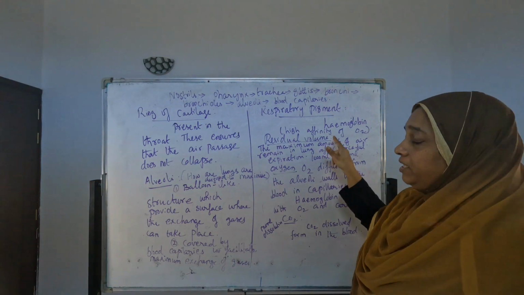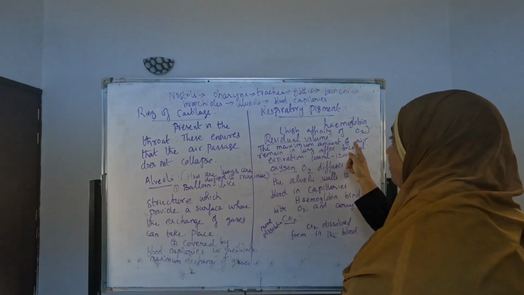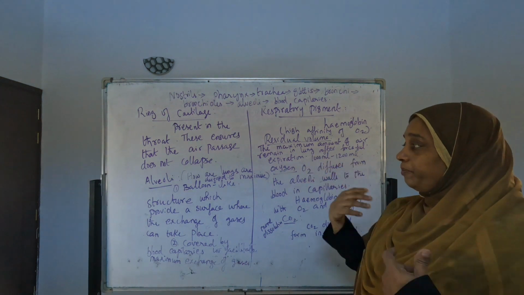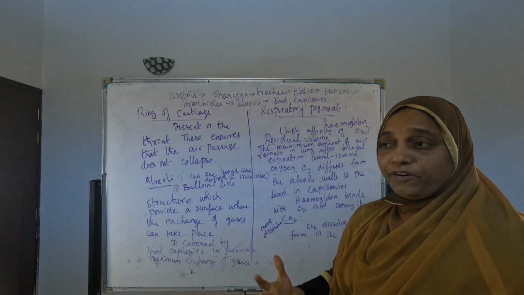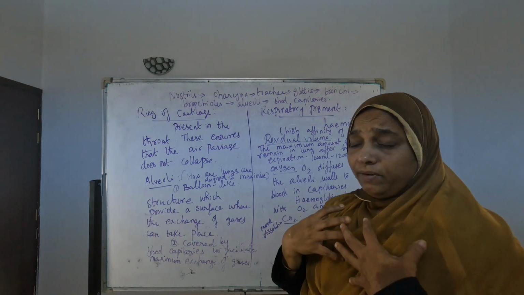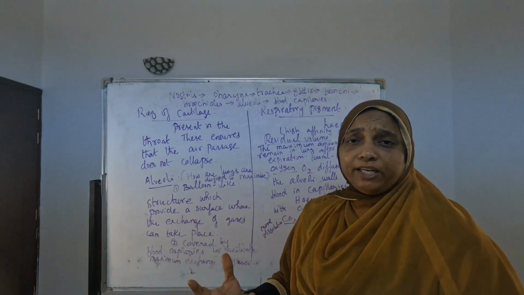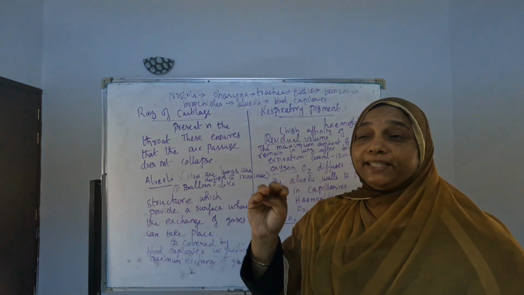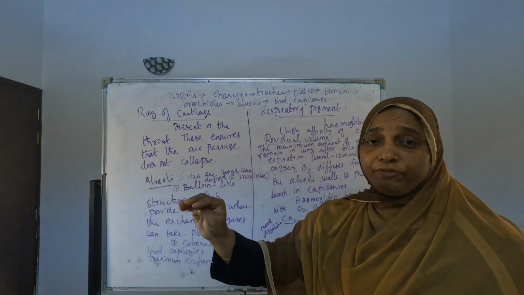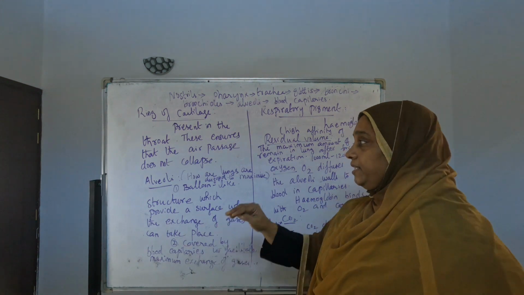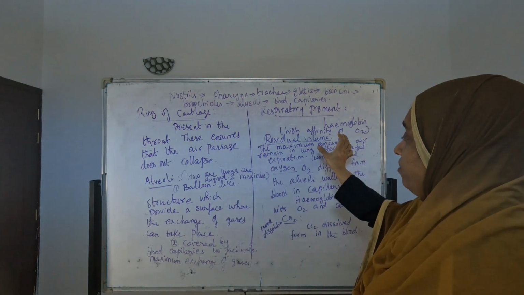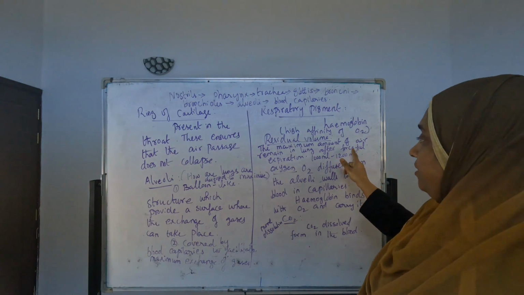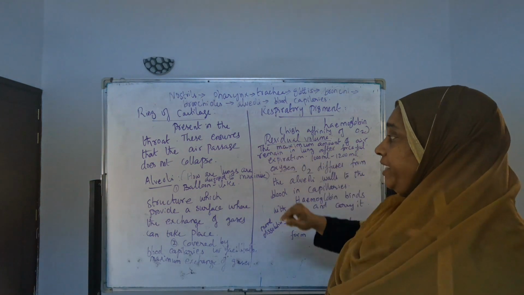Then residual volume. What is the residual volume? The maximum amount of air remaining in the lung after forceful expiration. So after the forceful expiration, after giving out our gases outside, that means carbon dioxide and oxygen outside also, some amount of gas is left over, that means oxygen is left over in the lungs. That is called residual volume. And how much volume will be there? Maybe 1000 to 1200 ml. More or less they will not ask this, but residual volume they can ask.